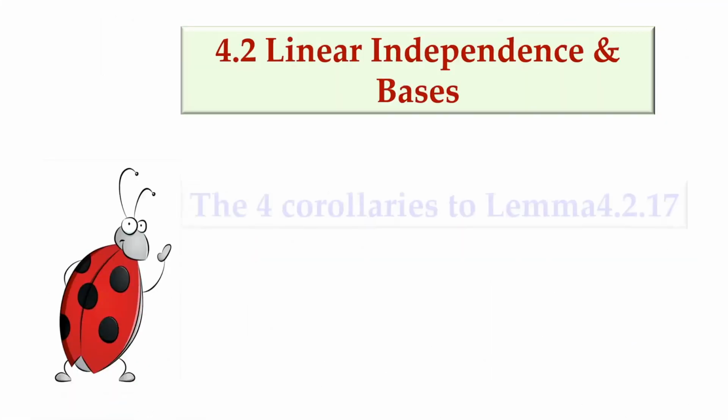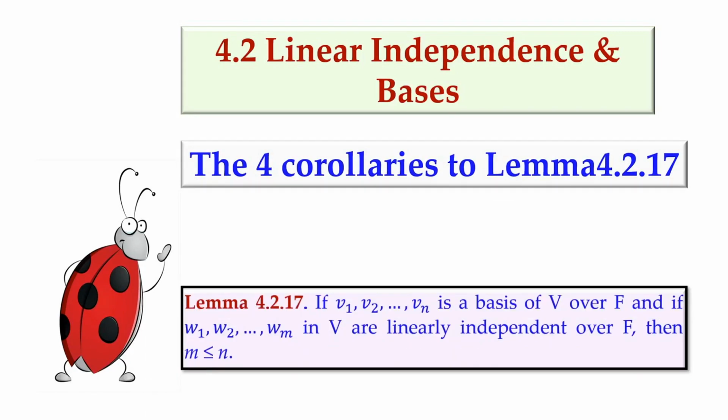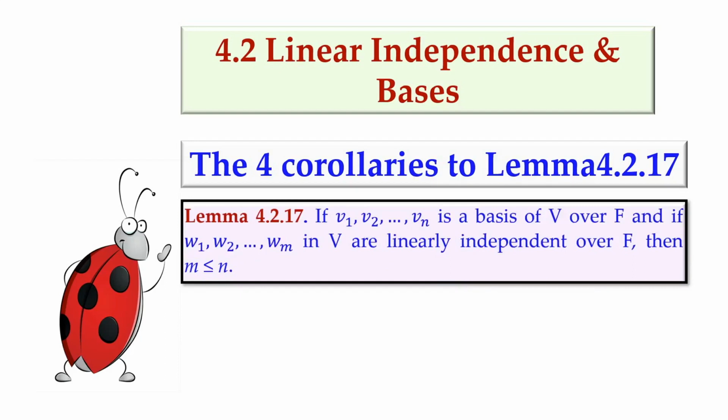Now in this video, the four corollaries to lemma 4.2.17 are proved. What is lemma 4.2.17? This we have already proved. If V1 etc. Vn is a basis of V over F, and if W1 etc. Wm in V are linearly independent, then the relation between this m and n is m is less than or equal to n. So we said already that there are four corollaries to this lemma. So we'll see one by one.